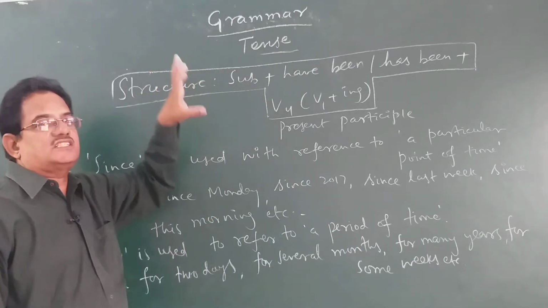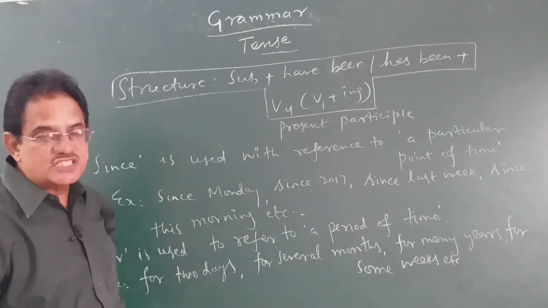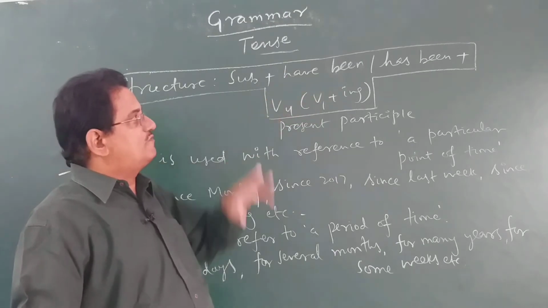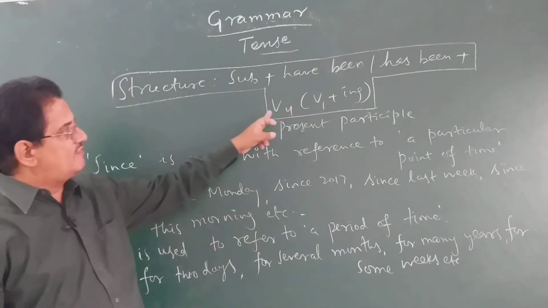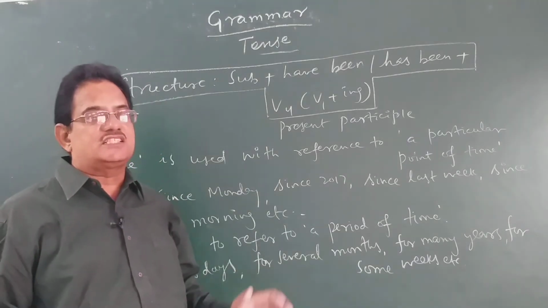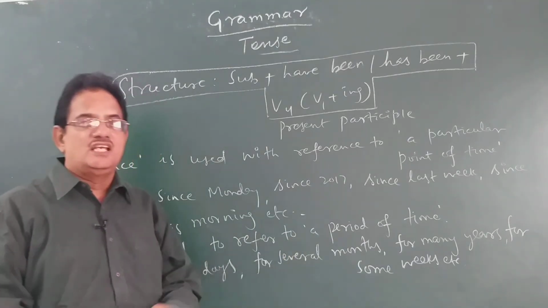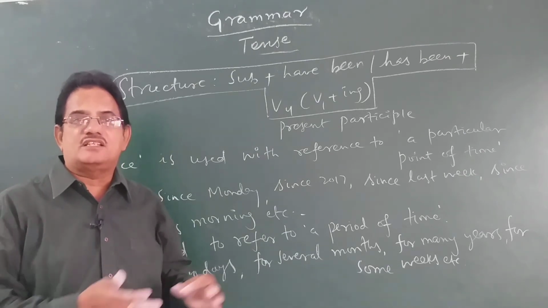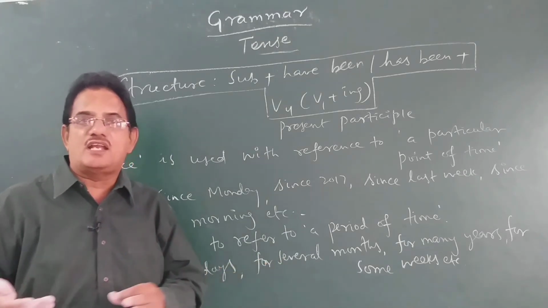So, learn the structures thoroughly along with the uses of different tense forms. Have been or has been, if you find it in a sentence followed by the ing form of the verb, without any hesitation you can say that the sentence is in present perfect continuous tense, which means the action or event that started in the past and is still going on at the time of speaking.